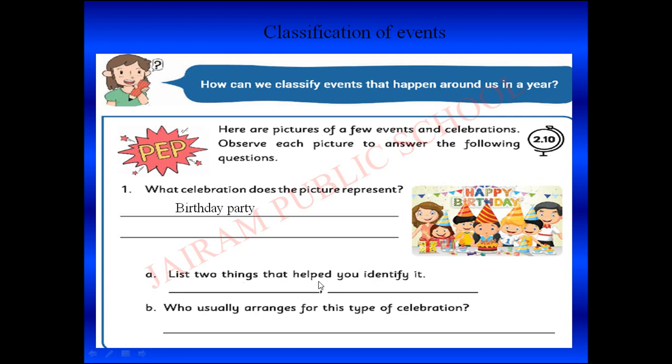What is the next question? List two things that helped you identify it. How do you identify this is a birthday party? Yes, the decoration, birthday party stickers, cake, chocolates, gifts. Through this we can easily identify this is a birthday party. So what do you have to write as the answer? I have given here cake, gifts, and you can write your own answer, like birthday stickers, decorations, chocolate, gifts.